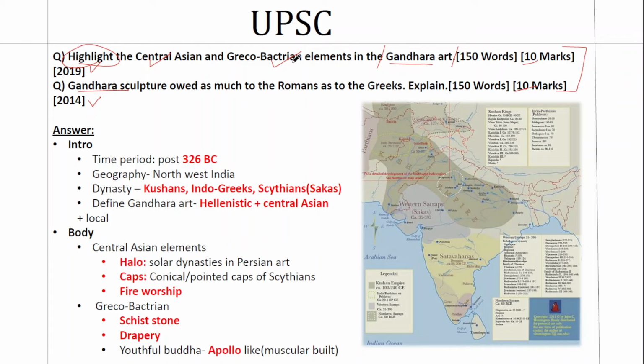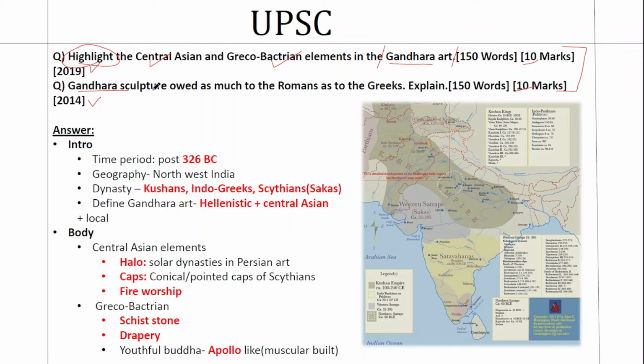For any question in history, you need to have a certain factual base to attempt it. You cannot just narrate current events in history questions. You need to have some kind of a base. I'll explain that base that you need for Gandhara art first in this question, but that is needed. That is the first understanding you should have.